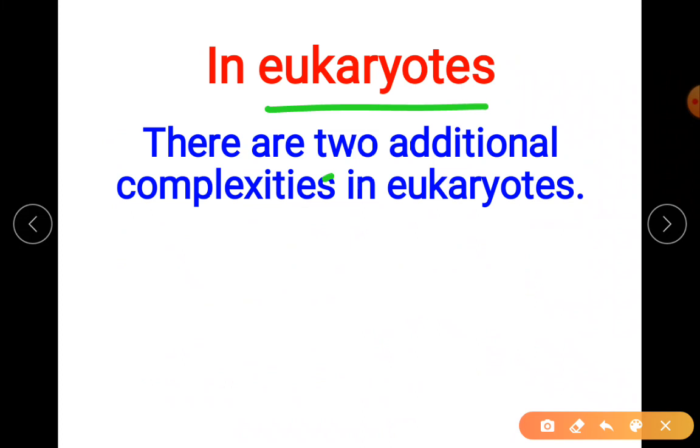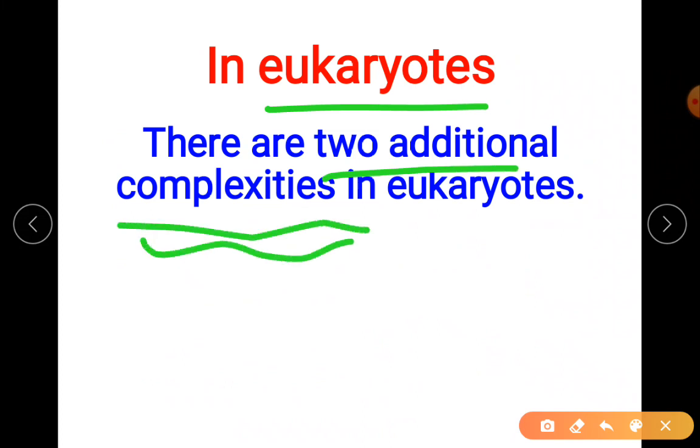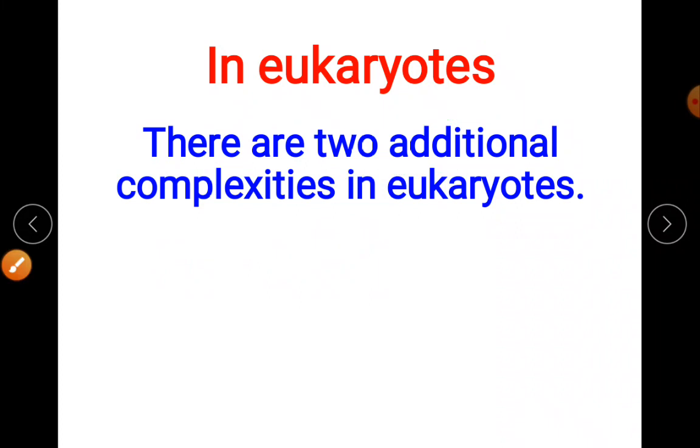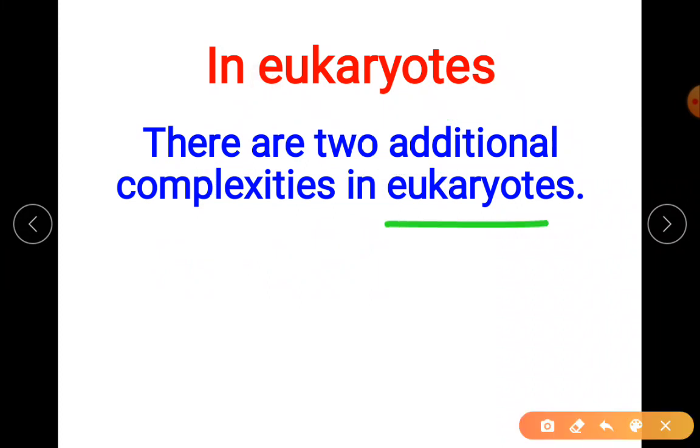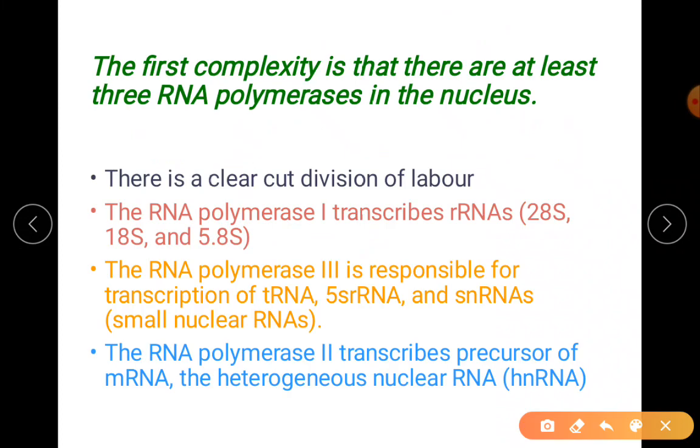Now coming to the two additional complexities. Now I am talking about the difference from prokaryotes. What is the difference in eukaryotes you observe? Whatever we are saying about the process of transcription, you have to remember there are three types of polymerase in case of eukaryotes. And in this, we are talking about RNA polymerase 3 in your transcription process previously. But remember, it is not just one, there are even others.